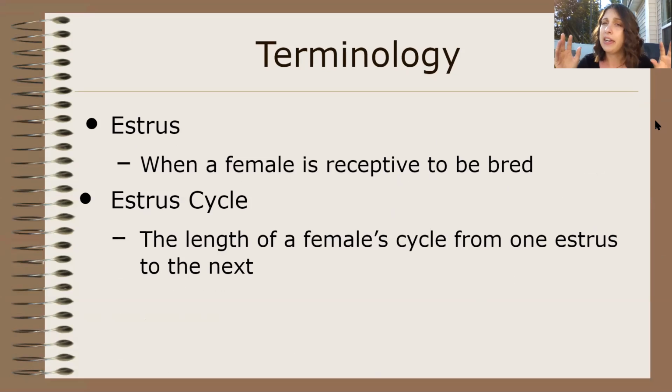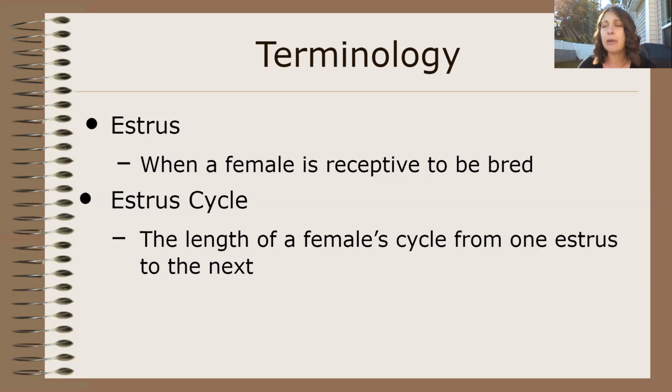Estrus, so we've got two terms and they sound very, very similar. Estrus cycle. The estrus cycle is the whole time period of when the animal is cycling. So from the time where she's receptive to be bred, meaning she will stand still and let herself be mounted and get pregnant, and then all the time that she is not. That entire circle is the estrus cycle. One little period where she is able and receptive to be bred, where she will stand still and let the male mount her, that little period right there of the estrus cycle is estrus.